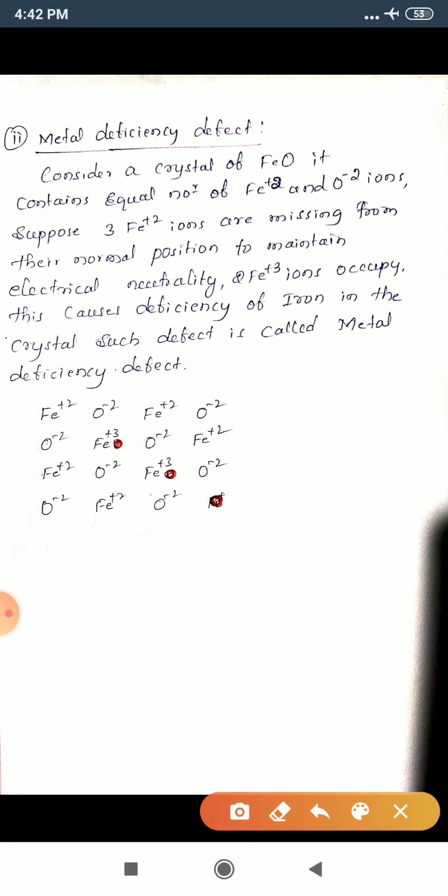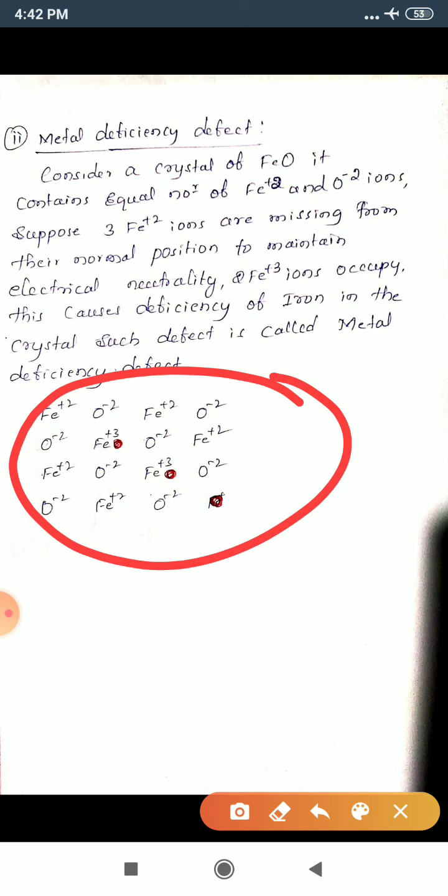Just see here, consider this is a ferrous oxide crystal lattice, in which you see the number of Fe plus 2 ions: 1, 2, 3, 4. Actually initially here Fe plus 2 ions were there, 1, 2, 3, 4, 5, 6, 7, 8. Actually initially 8 Fe plus 2 ions are there. Similarly 8 O minus 2 ions were there.